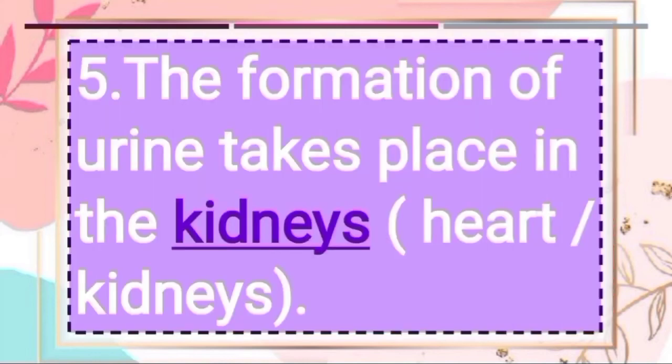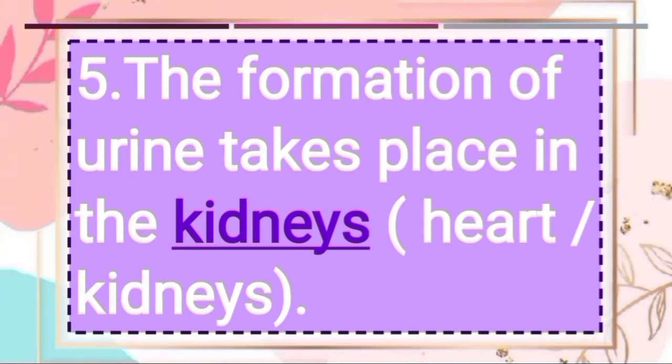Now next, the formation of urine takes place in the dash.